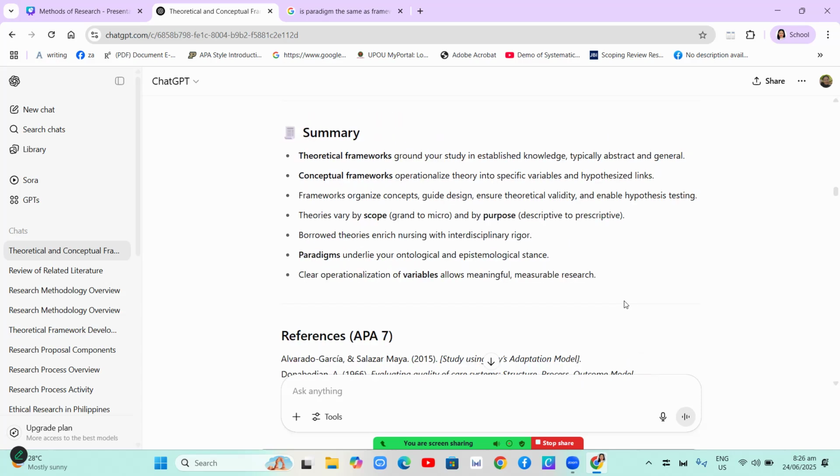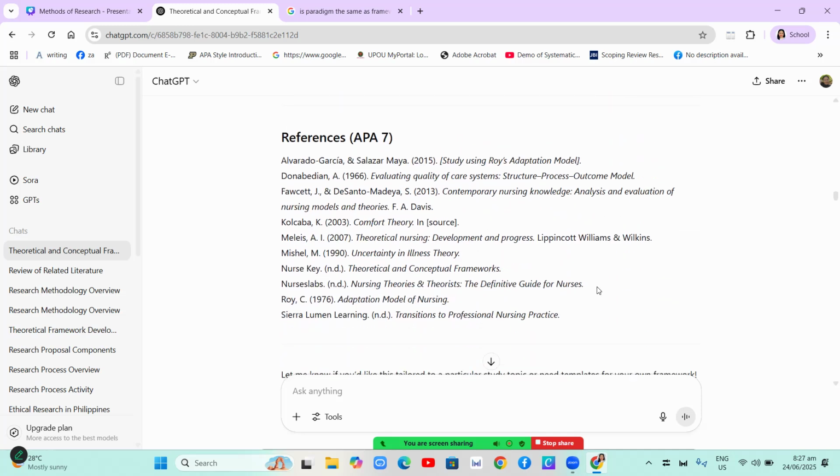So let's have the summary. Theoretical frameworks ground your study in established knowledge, typically abstract and general, and conceptual frameworks operationalize theory into specific variables and hypothesized links. Frameworks organize concepts, guide design, ensure theoretical validity, and enable hypothesis testing. Theories vary by scope, grand to micro, and by purpose, descriptive to prescriptive. Borrowed theories enrich nursing with interdisciplinary rigor. Paradigms underlie your ontological and epistemological stance, and clear operationalization of variables allows meaningful, measurable research.